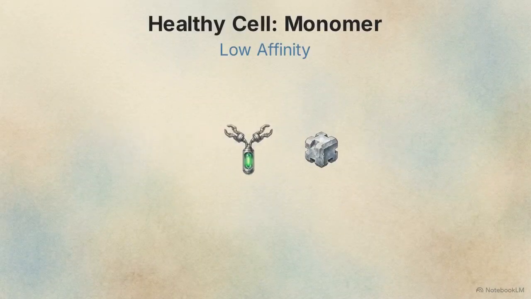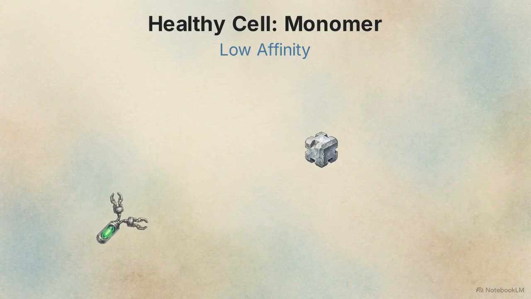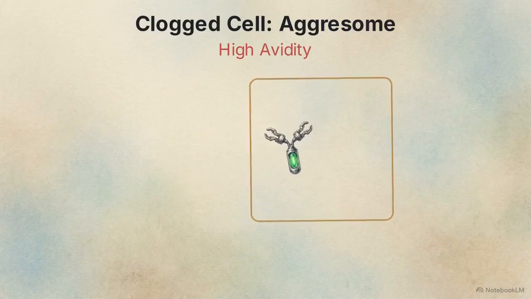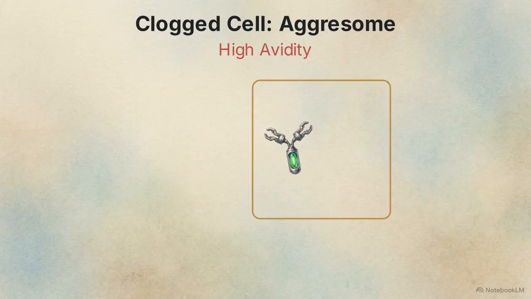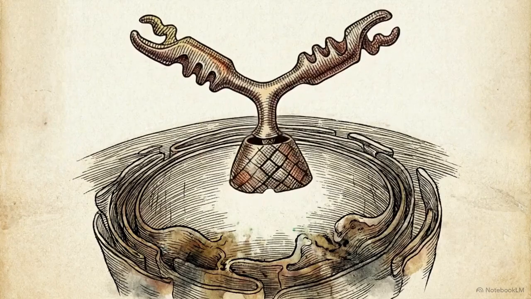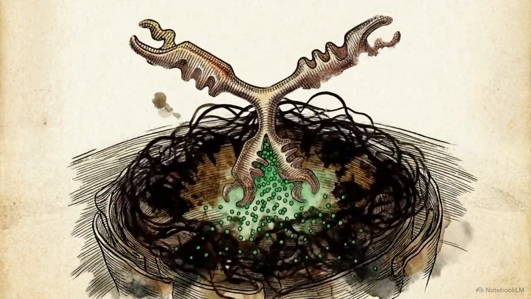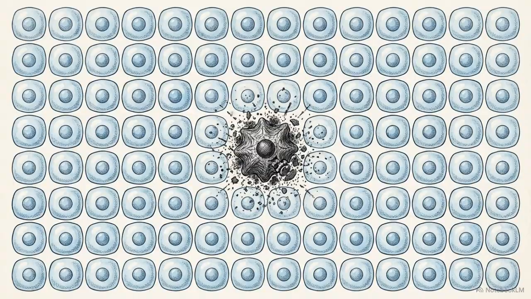In healthy cells, p62 exists as a single monomer with low binding affinity, causing the NDC to bounce off. In clogged cells, the dense helical aggresome provides high avidity, letting the NDC's arms lock securely into the helix. Once bound, the NDC releases a BH3 mimetic, which is a small molecule that triggers programmed cell death. This forces terminal apoptosis strictly in units that are already mathematically unsalvageable.